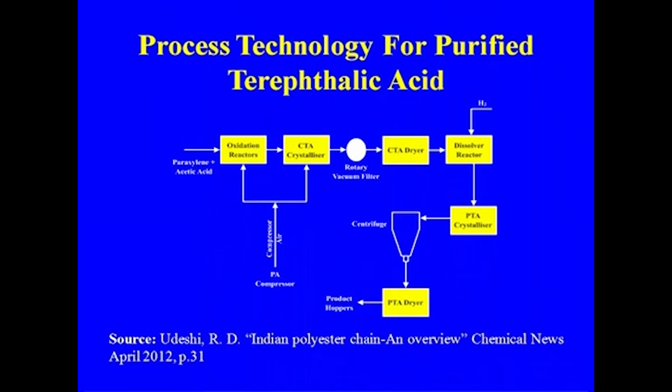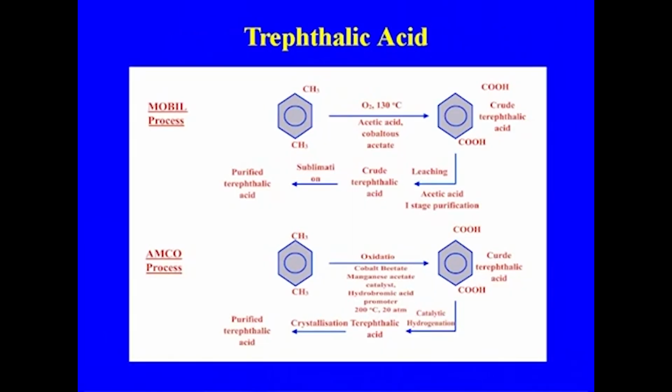Here we take two stages of crystallization, and finally the PTA we get may go on further for spinning. These are the various reactions, and as I told you, the purification of crude terephthalic acid in the Mobil process is by sublimation.